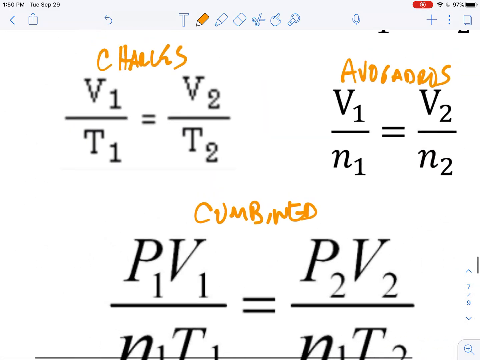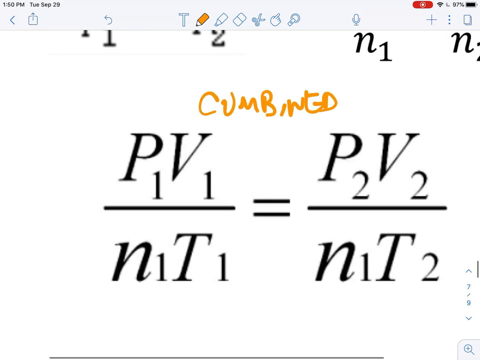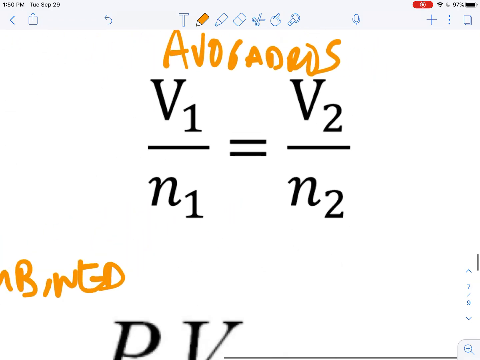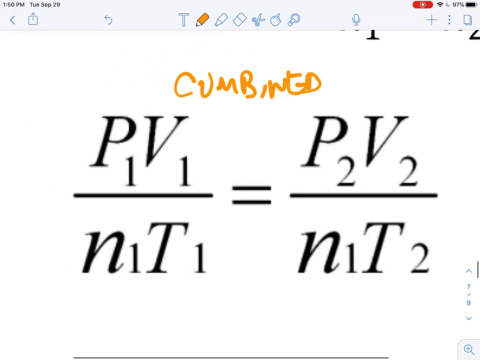P and V are next to each other here. T is underneath V and P. Sure enough, T is underneath V and P there. And then the N, the moles, is underneath V. Sure enough, it's there. So the combined gas law is just all of these guys together.